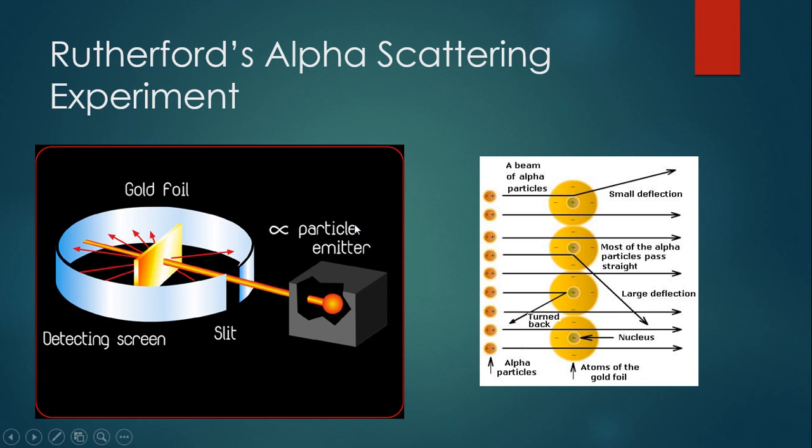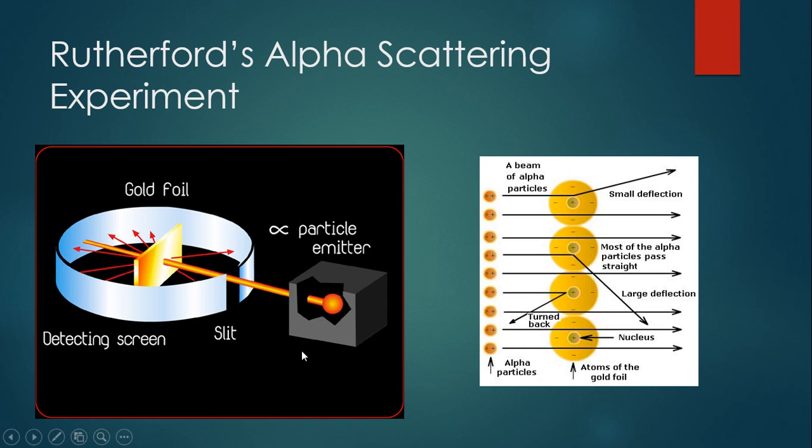Then Rutherford came along and performed this alpha scattering experiment. So basically what he did, took an alpha particle emitter and shot alpha particles at a piece of gold foil. Alpha particles are basically helium atoms without the electrons, if you were curious. So he expected, just like if you shoot a BB gun at a tin can, that most of the BBs or most of the alpha particles would be deflected.